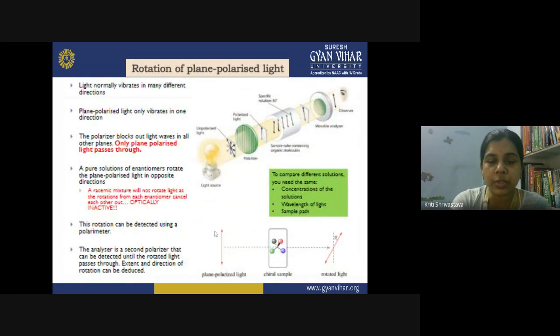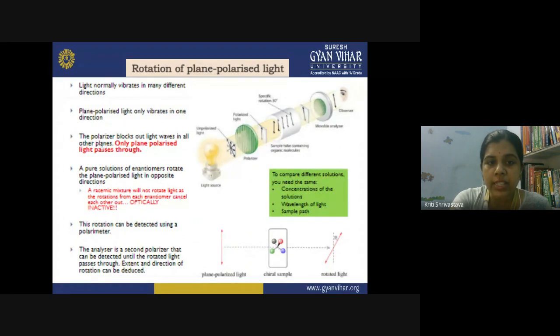Then this was the thing I was telling you. Light normally vibrates in many different directions. So this is the natural light, unpolarized light, and you can see these arrows in all the directions. So normally light has vibration in all the directions. The plane polarized light only vibrates in one direction. So when you are passing it through the filter, as a result you have polarized light having vibrations in only one direction, right?